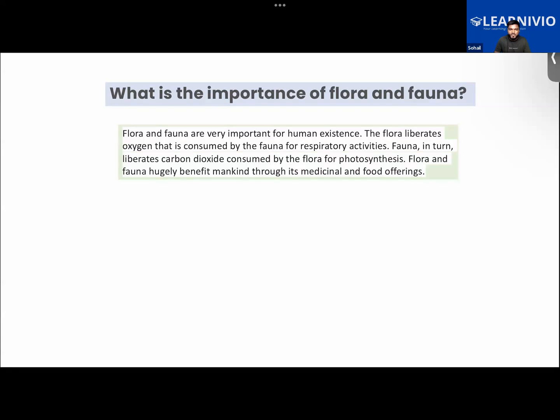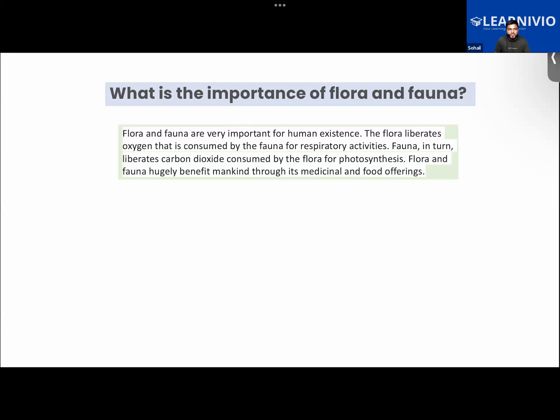Flora and fauna are very important for human existence. The flora liberates oxygen that is consumed by the fauna for respiratory activities. Fauna in turn liberates carbon dioxide consumed by the flora for photosynthesis. Flora and fauna hugely benefit mankind through their medicinal and food uses.